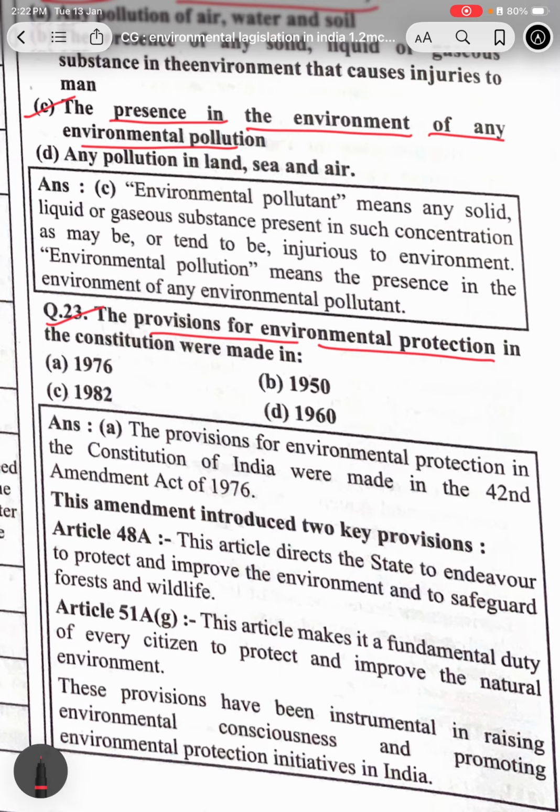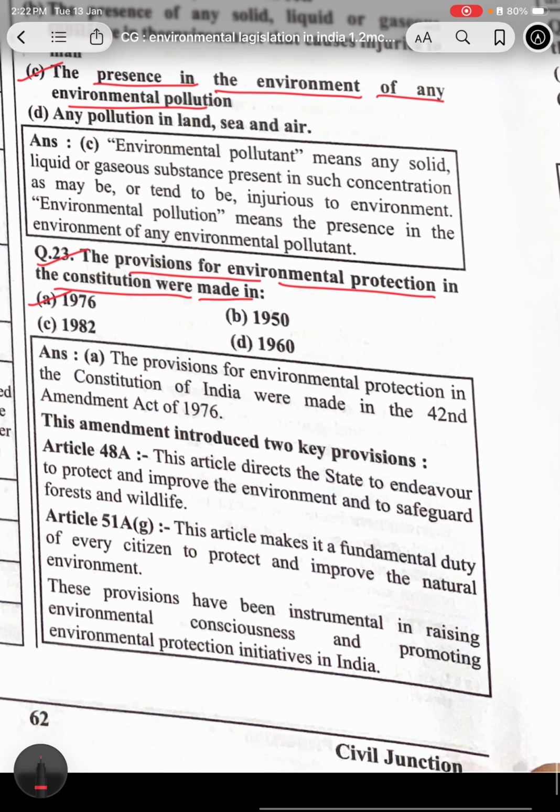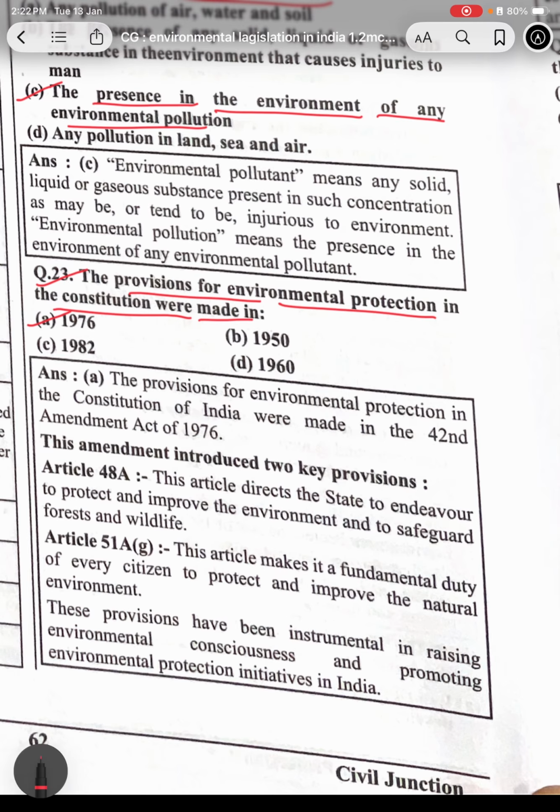The provisions for environmental protection in the Constitution were made in 1976. The 42nd Amendment Act 1976 made provisions for environmental protection in the Constitution of India. This amendment introduced two key provisions.